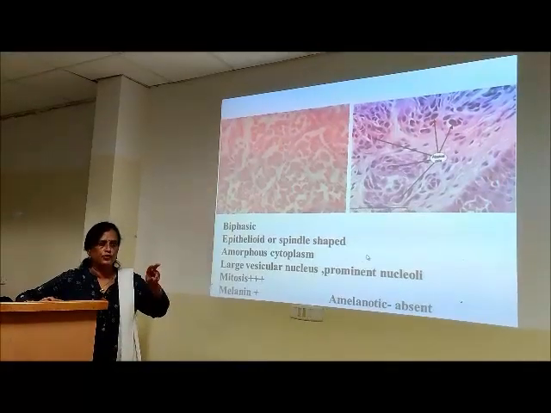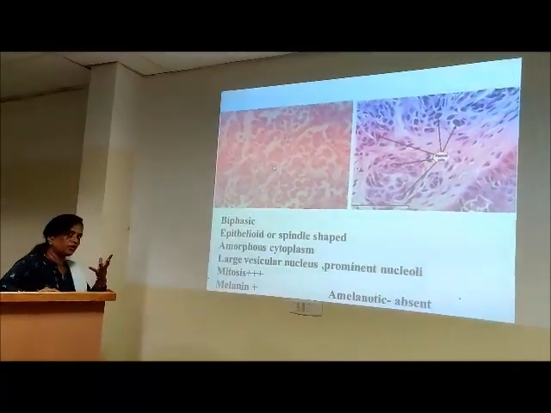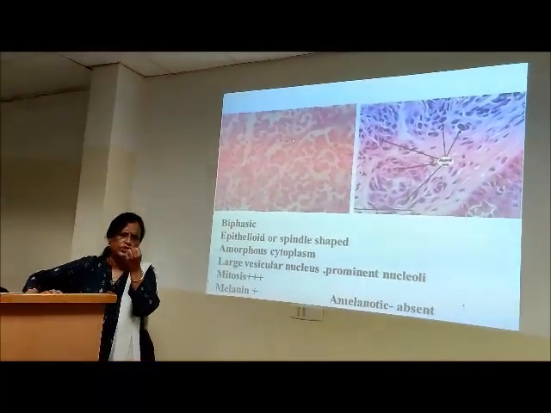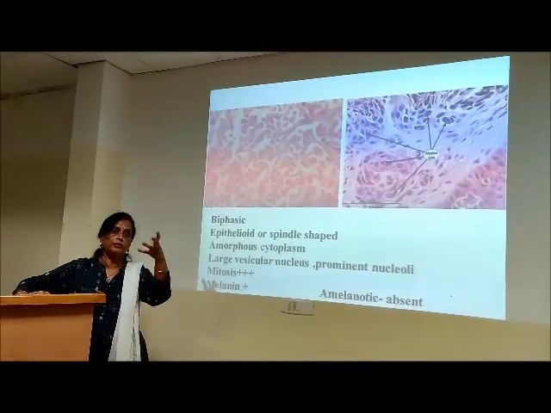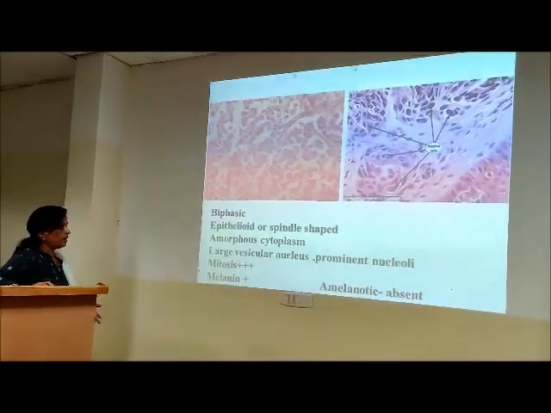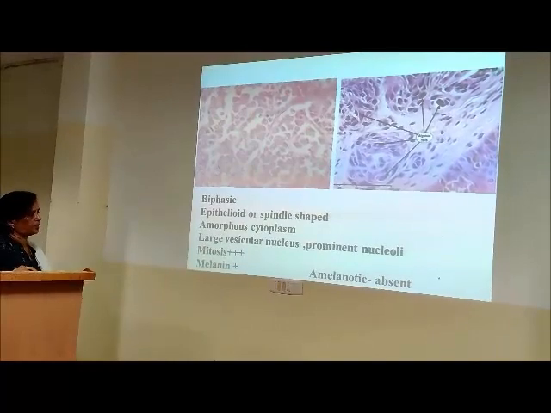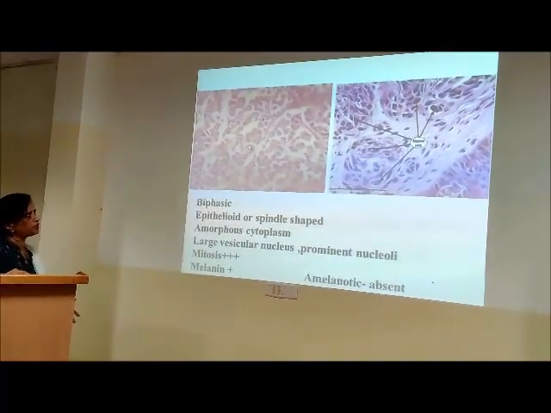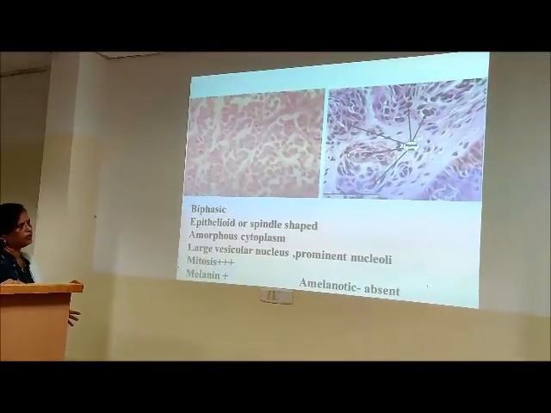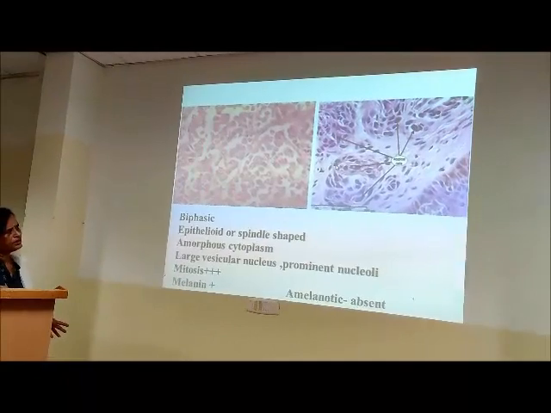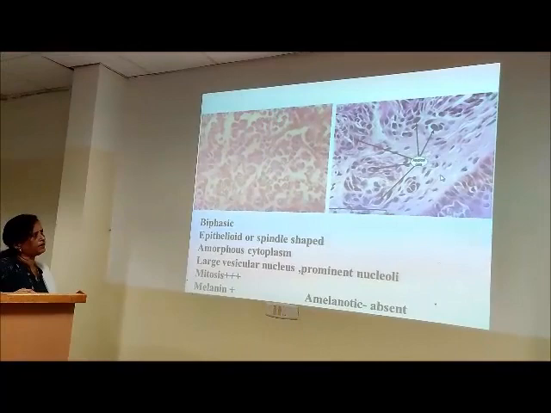Look at the nuclei here. It's a vesicular nucleus because the chromatin is, of course, hyperchromatic. Chromatin is dispersed, so you can see what the nucleus contains: the prominent nucleoli. Cytoplasm, see, eosinophilic, amorphous cytoplasm. Large vesicular nucleus, prominent nucleoli. And plenty of cells you can see in mitosis. See, all these which appear dark, these are the cells which are in mitosis. Then melanin, of course. So the same picture here.